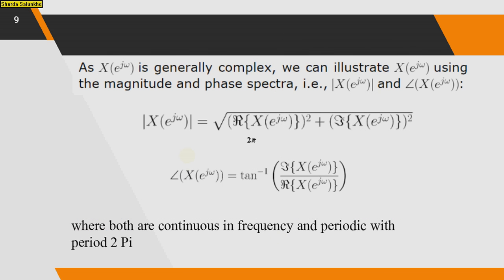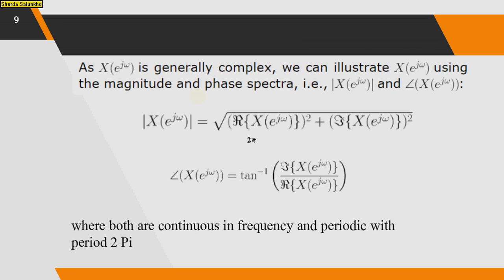Generally, X of e raised to j omega is complex. We can illustrate X of e raised to j omega by its magnitude and phase spectra. So we take the mod of X of e raised to j omega, that is the magnitude of the DTFT, and the angle of X of e raised to j omega.